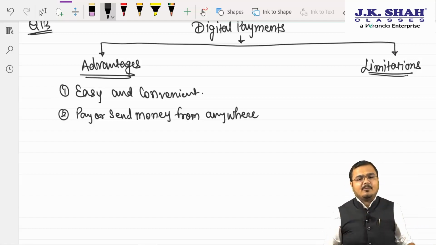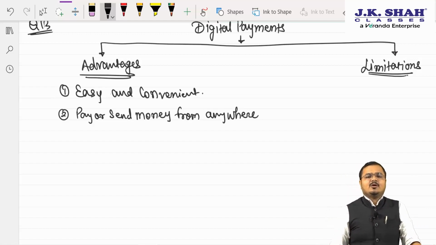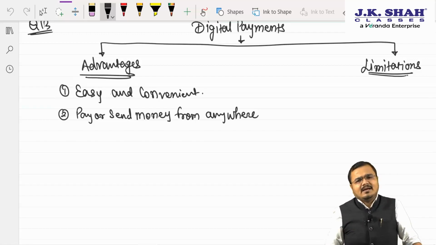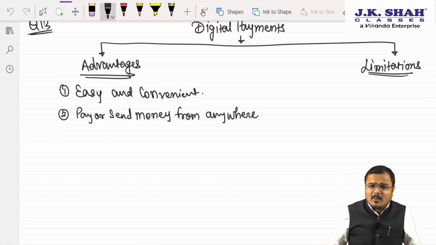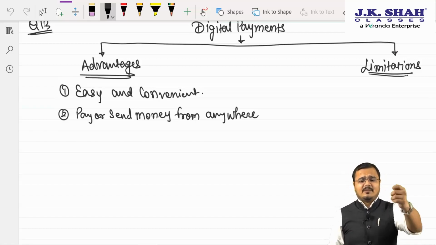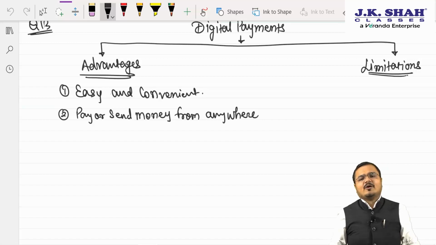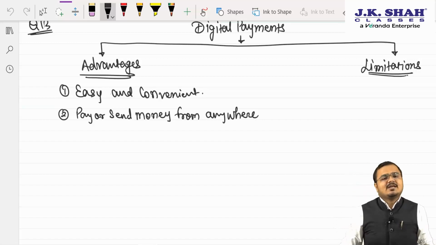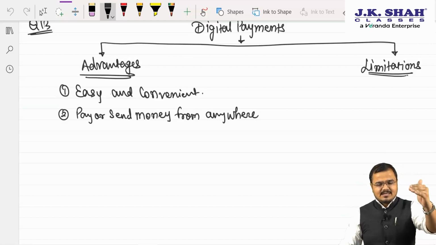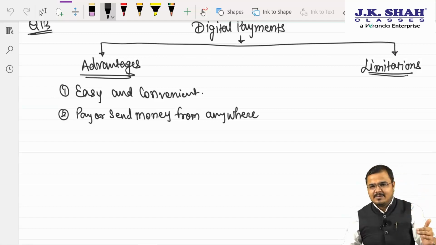Suppose I am in Mumbai and I want to make a payment to a merchant who is sitting in Delhi, will it create a problem? No, sir. With digital payment, one person can make the payment from anywhere to anywhere of his choice. So number 1, it is easy and convenient. Number 2, pay or send money anywhere.